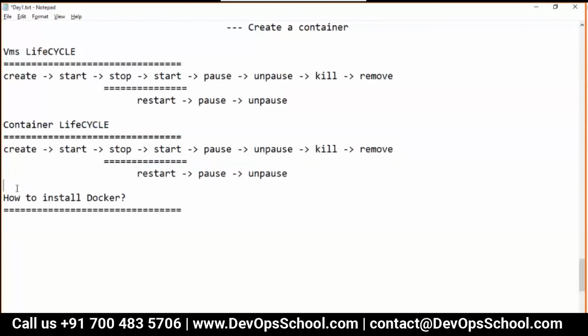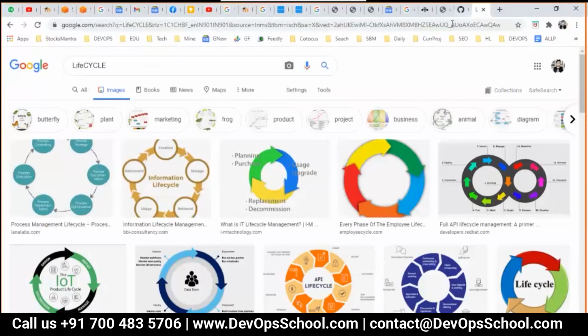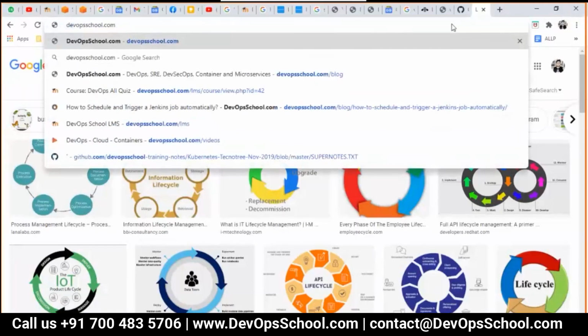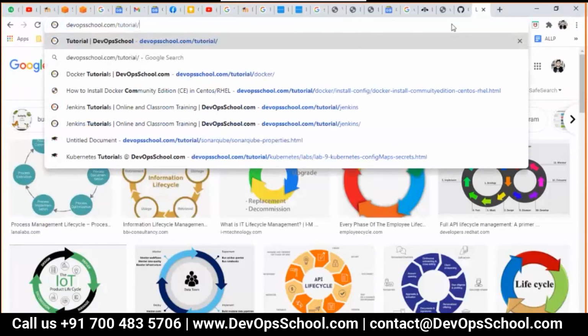So the next question is how to install Docker, and this is the demo which I am going to present to you right now before giving you a lab. So guys, any questions so far? Any questions, any doubts?